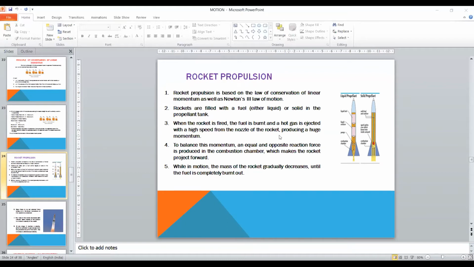Okay. When the rocket is fired, the fuel is burnt and hot gas is ejected with high speed from the nozzle of the rocket, producing a huge momentum. Here also, after the fuel is burnt, gas comes out through this nozzle at the back. To balance this momentum, an equal and opposite reaction force is produced in the combustion chamber, which makes the rocket project forward. While in motion, the mass of the rocket gradually decreases until the fuel is completely burnt out.